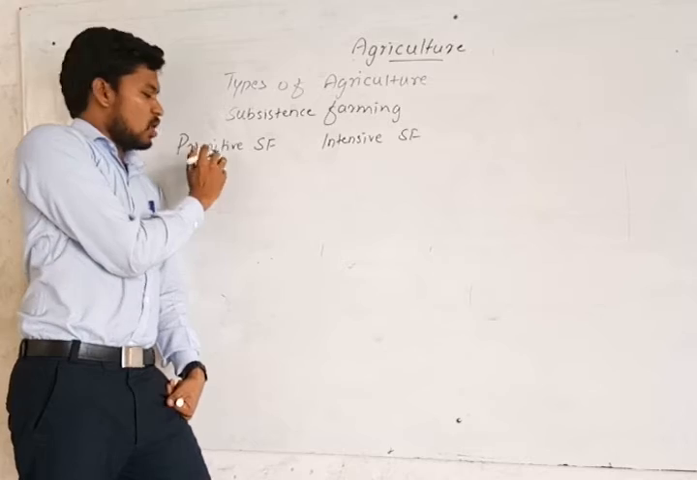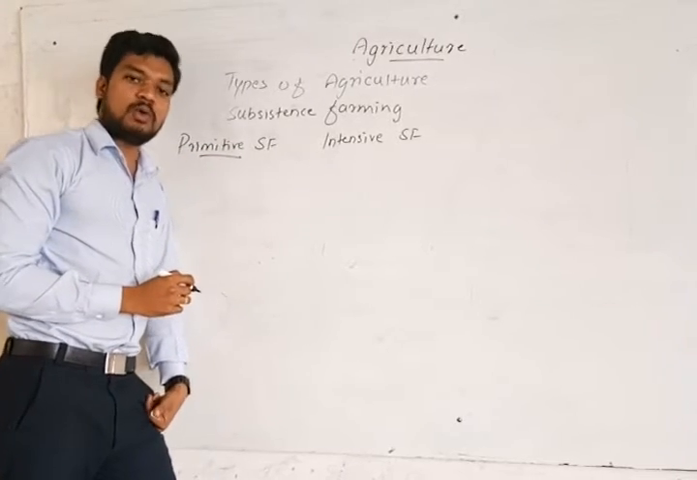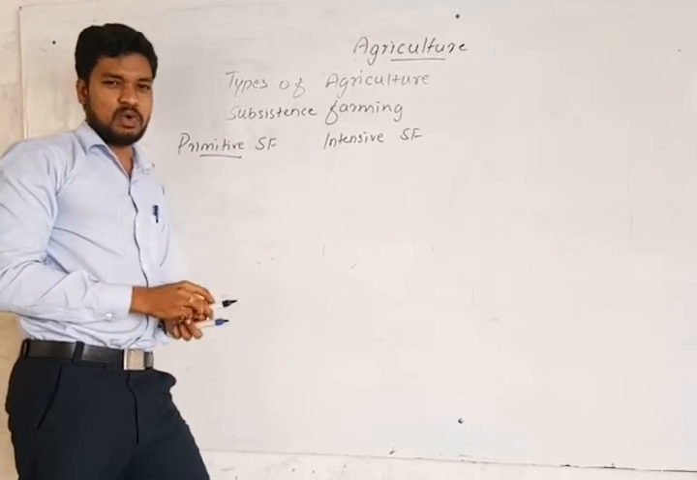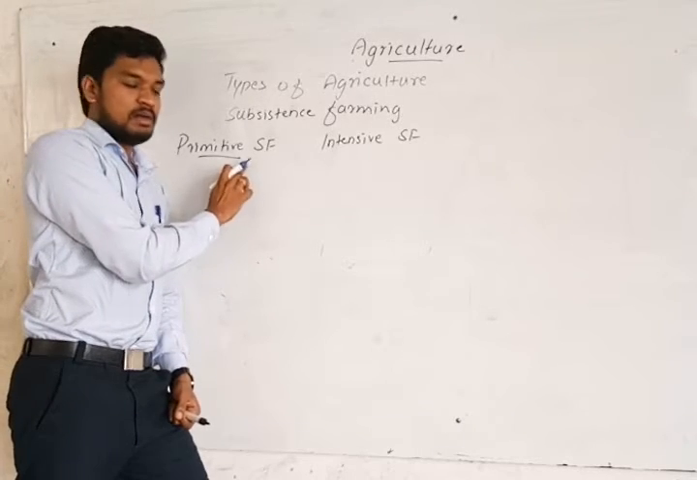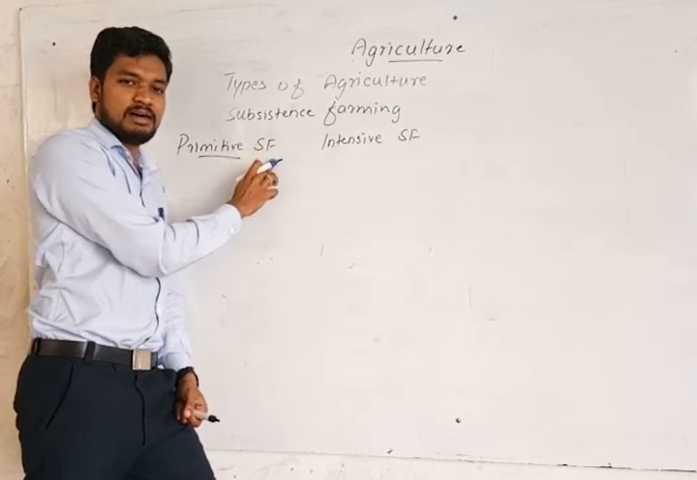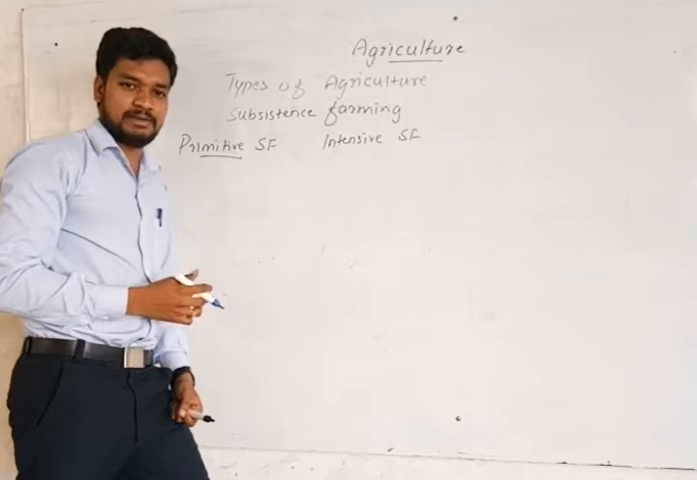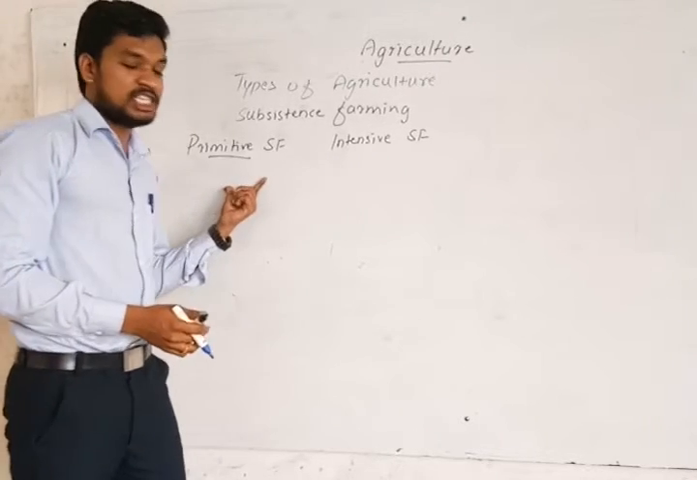The word primitive refers to something old. Primitive subsistence farming, the main example is slash and burn agriculture, shifting agriculture.